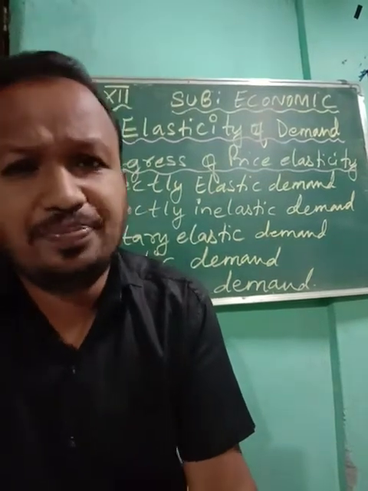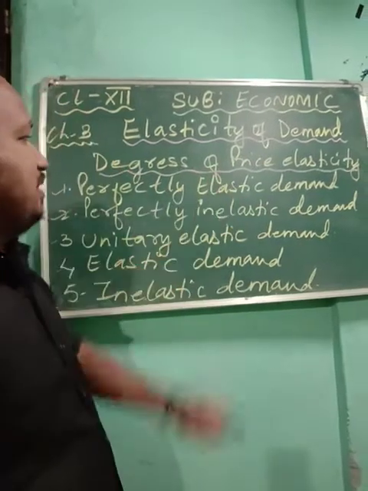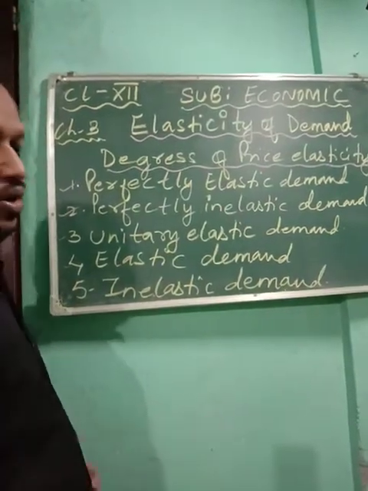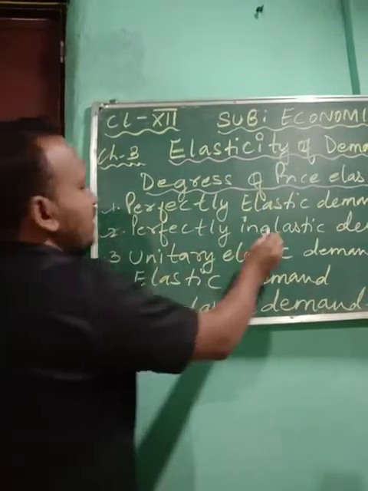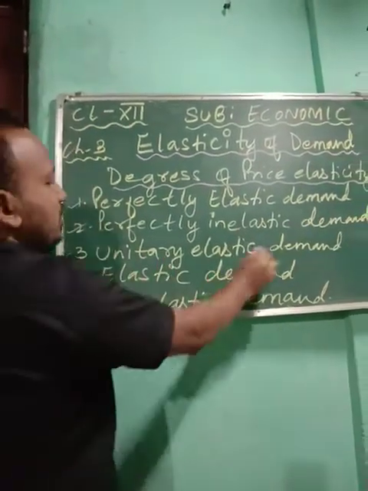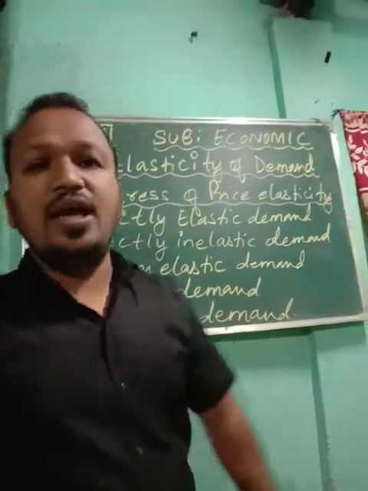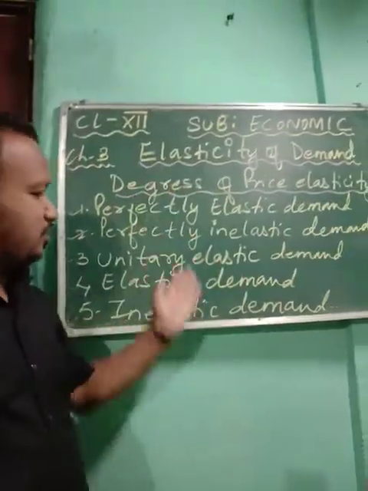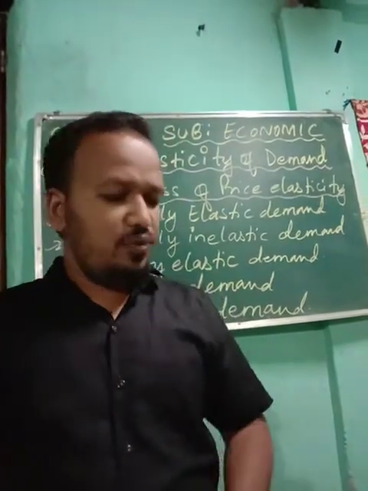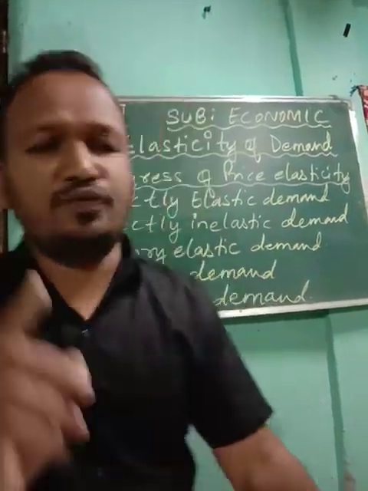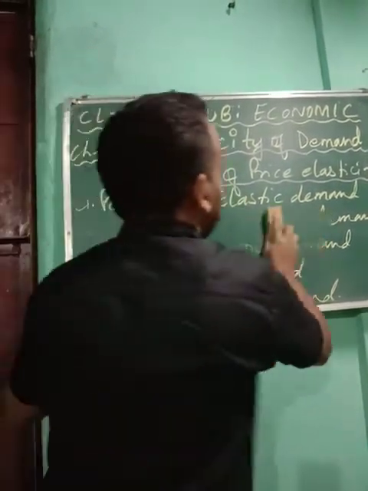So let's begin, okay, one by one explanation. So first you see degrees of price elasticity of demand. What we are going to learn, we are going to talk first about perfectly elastic demand, second perfectly inelastic demand, third unitary elastic demand, fourth elastic demand, and fifth inelastic demand. Okay, so we are going to learn about the 5. So 5 cannot be learned at a time, so one by one we are going to do it. Okay, so first we are going to talk about number 1, perfectly elastic demand.